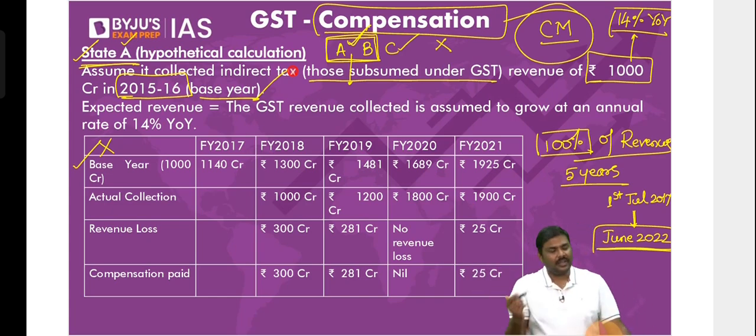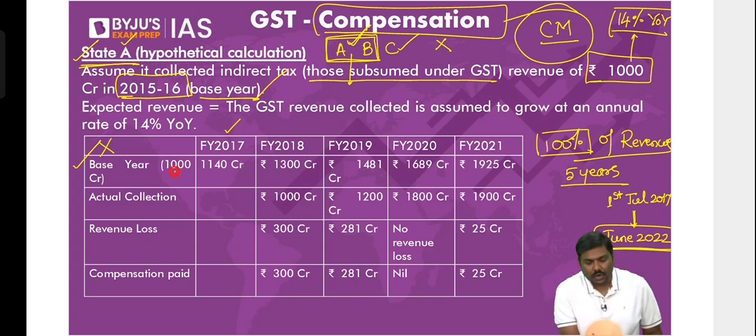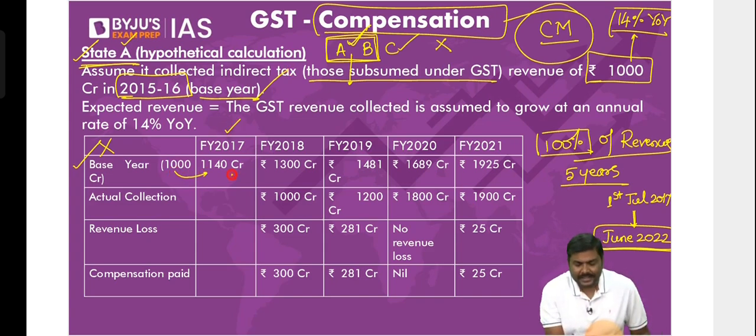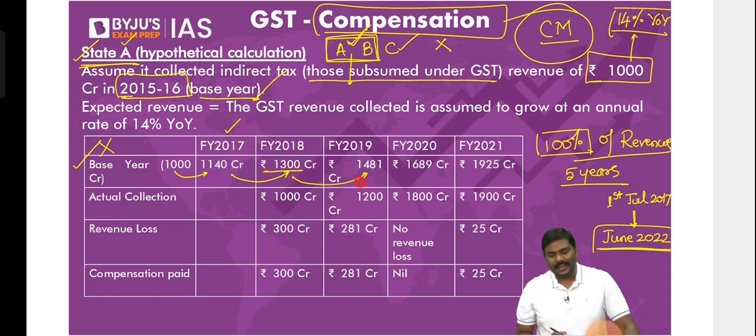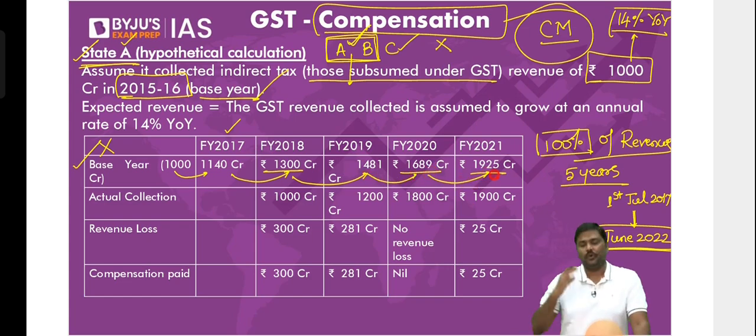Now apply the calculation. Have a look at the table here. Financial year 17, 1,000 crore should become 1140 crore. Financial year 18, I've rounded off the numbers here, it should be 1,300 crore. That should again further increase to 1,481 crore. In 2020, it is 1689 crores. And again, a 14% rise, it should be 1925 crore. What do you mean by this?